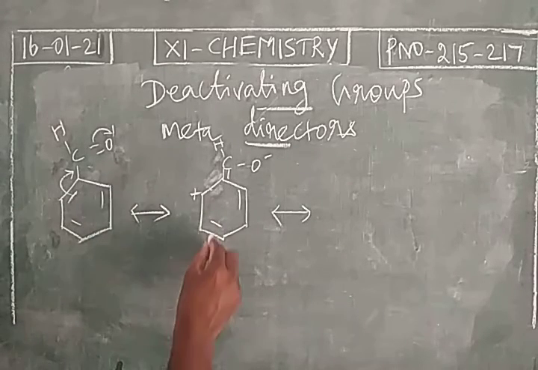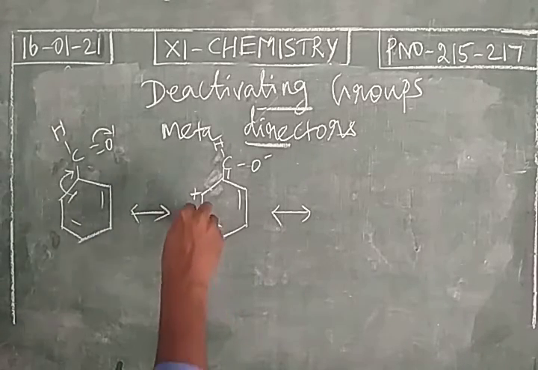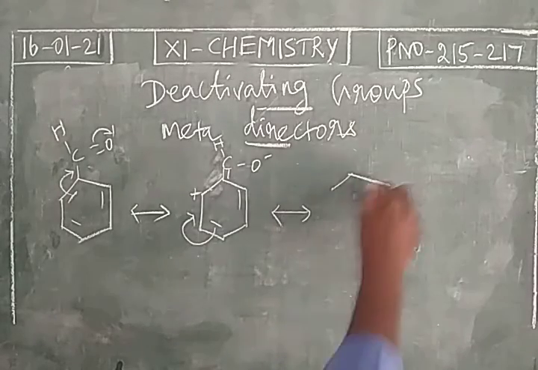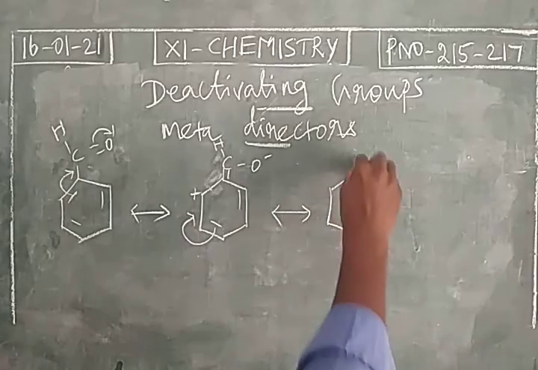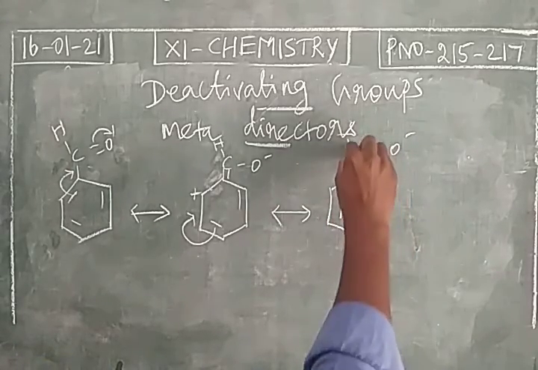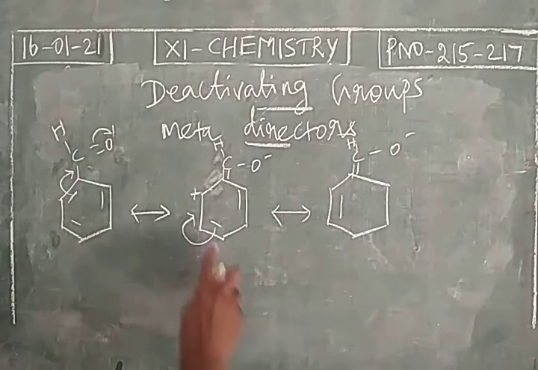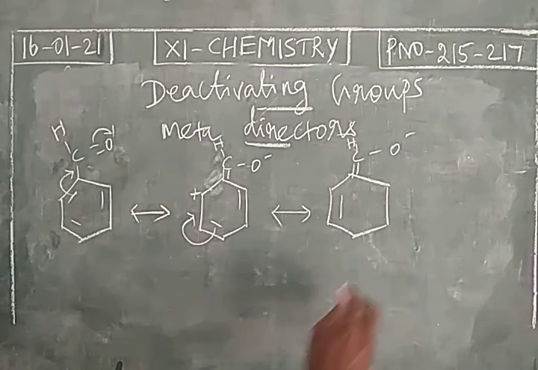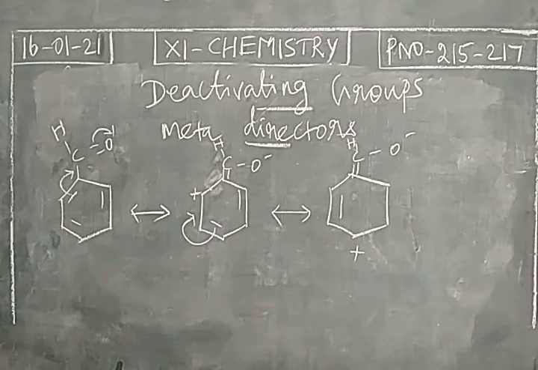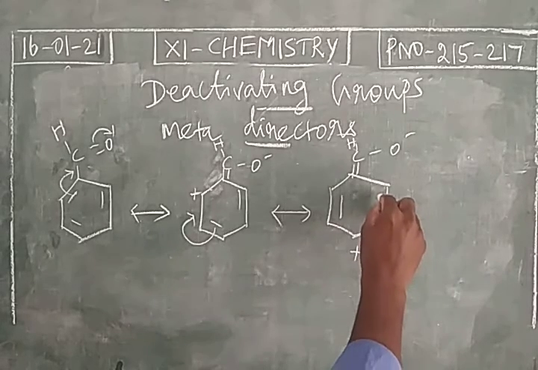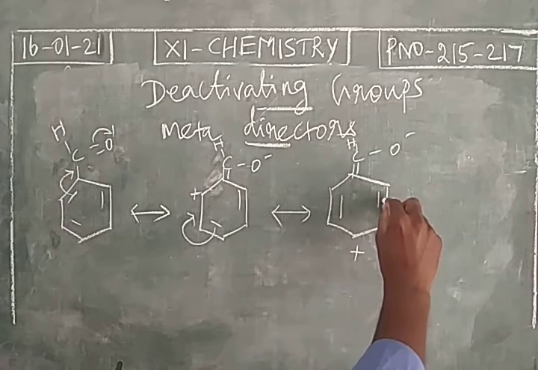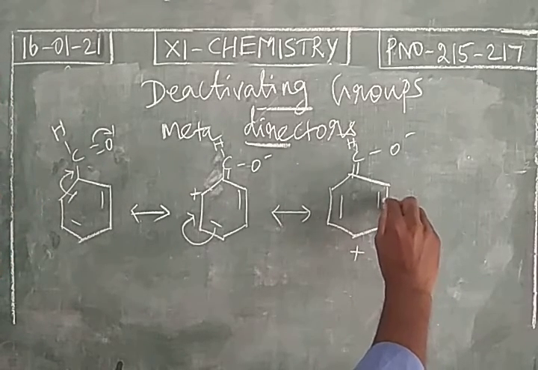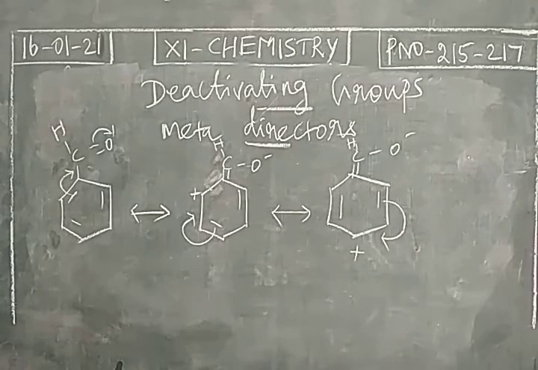And to balance this positive charge, this pi electron can be shifted over here. So when the pi electron is shifted over here, a positive charge will be found at the 4th position. To balance this, the pi electron will be shifted over here.